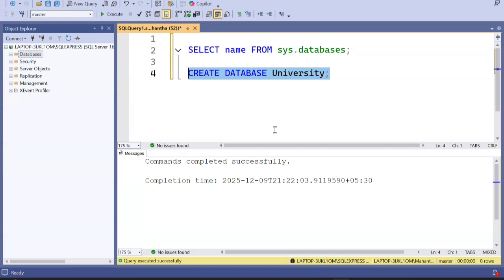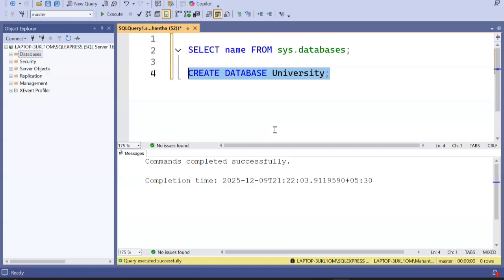So what do we have within the database, Anna? Any volunteer? I have created a database called university. What will we have within the database? Student details. Student ID, student name, student marks. Where is it stored? It will be stored in university, sir.